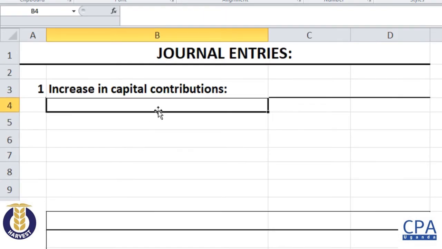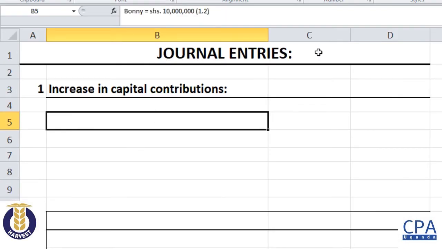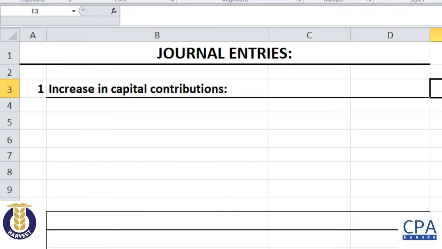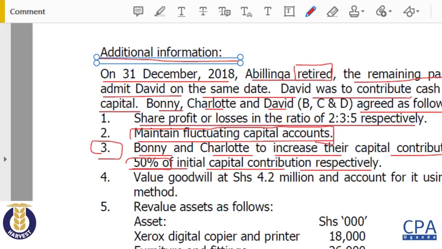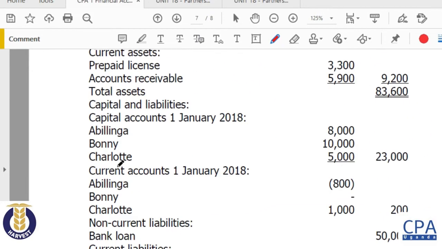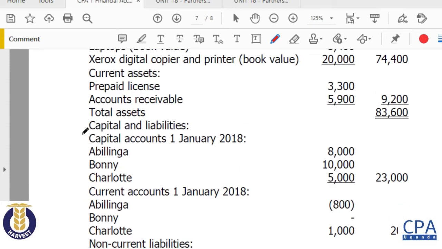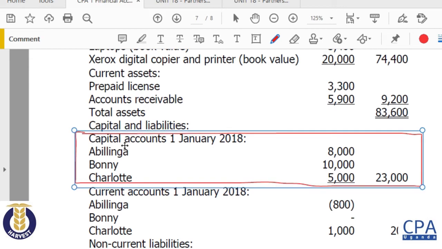So we are told that Bonnie is supposed to increase his capital contribution by 20%. So the question would be, how much is Bonnie's capital contribution? When you look at our question here, Bonnie's capital contribution under the capital account, just down here, is the place that is going to give me the answers.